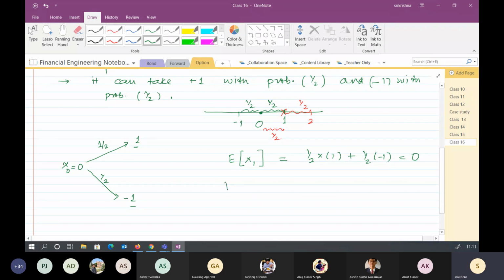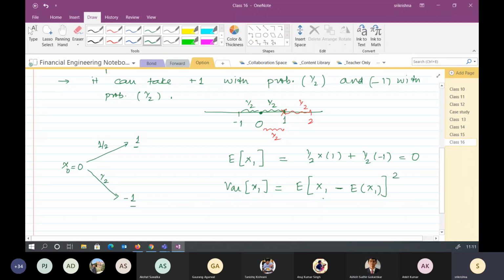And what will be the variance? Can I write the variance as the expected value of x1 square minus the square of the expected value of x1? Yes, sir. Correct.